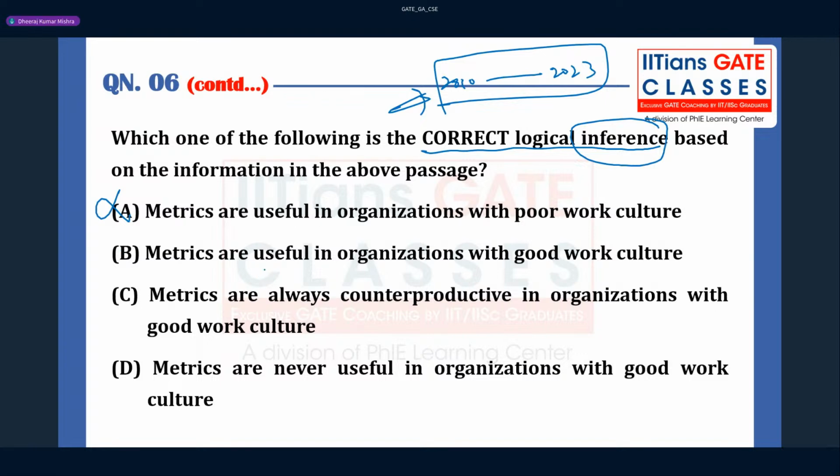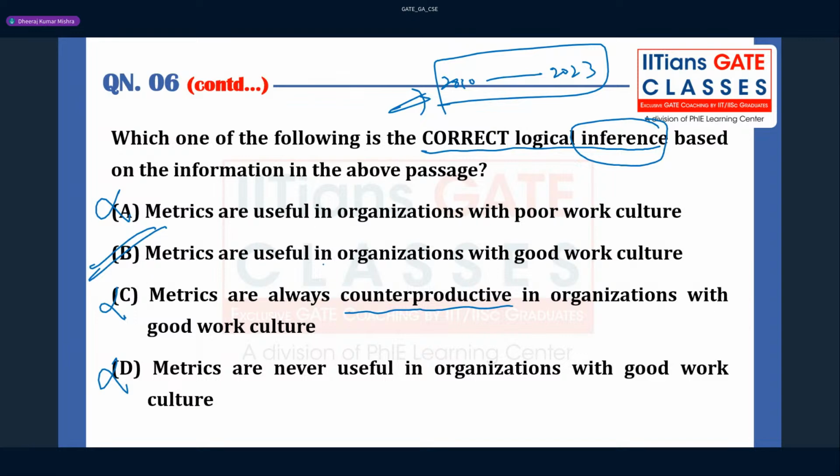Metrics are useful in organization with good work culture. You see here what they are saying. Metrics are always counterproductive in organization with good work culture. Metrics are never useful in organization with good work culture. This is also wrong. This is what we think. So which option can be correct, guys? Metrics are always counterproductive, this is a negative thing, right? It is productive only. So option B can be the right choice here.